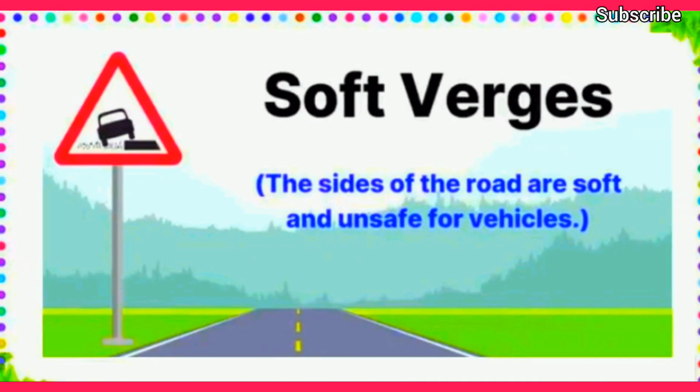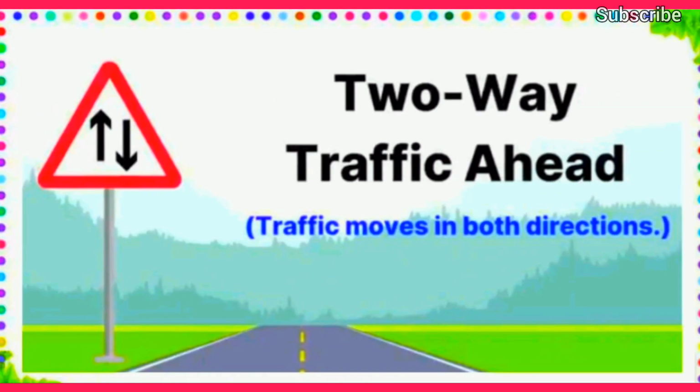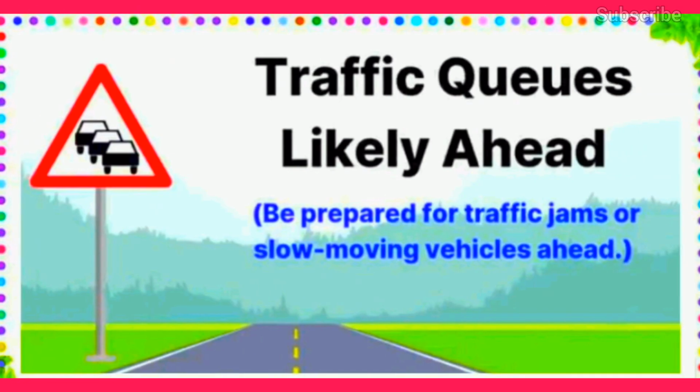Soft verges. The sides of the road are soft and unsafe for vehicles. Two-way traffic ahead. Traffic moves in both directions. Traffic is likely ahead. Be prepared for traffic jams or slow-moving vehicles ahead.